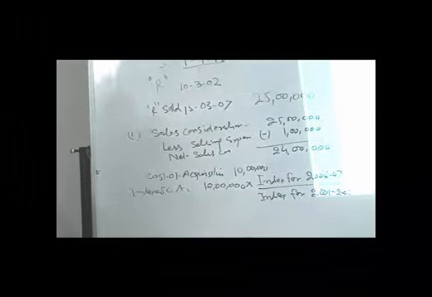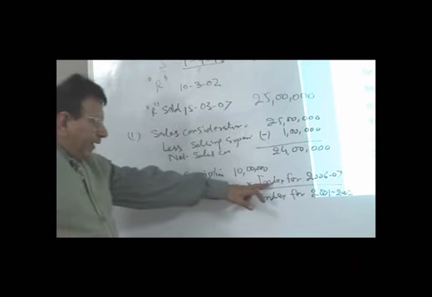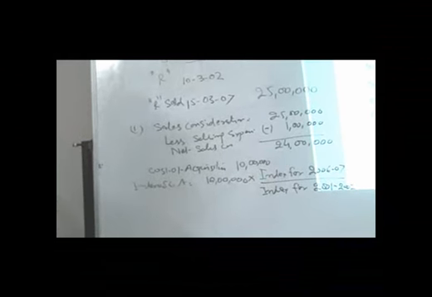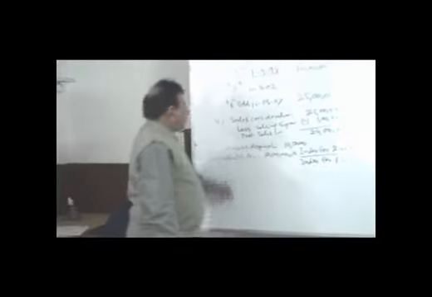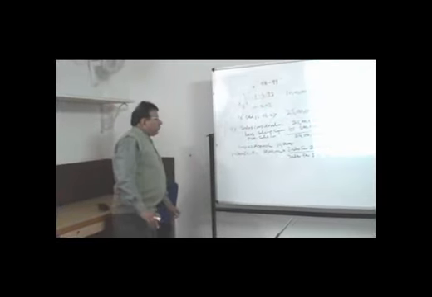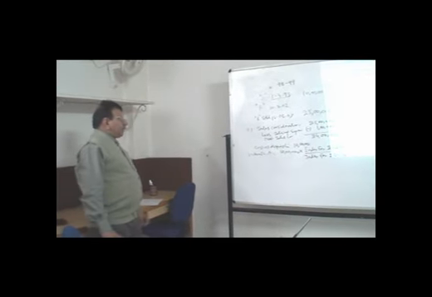Because he sold the house during the previous year 2006-2007, we will be taking the index for 2006-2007 as the numerator, and the denominator would be the index for 2001-2002, because on 10th of March he acquired the house as a gift from his father.